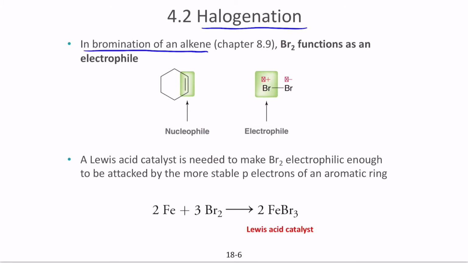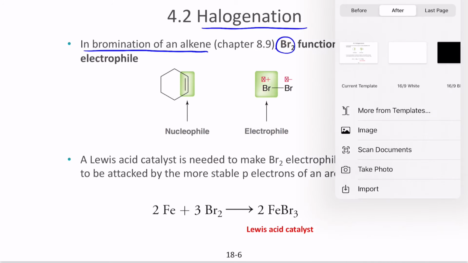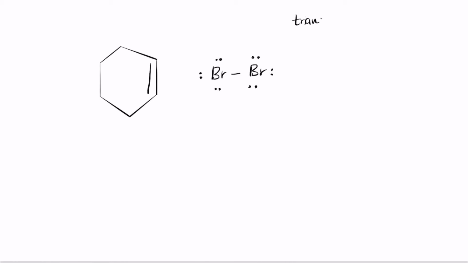In bromination of an alkene, we saw that bromine itself functions as an electrophile. How does it do that? Let's take a simple example of an alkene. If there is a bromine that comes closer and closer, bromine creates a transient dipole, because it notices there is an increase in the number of electrons there.